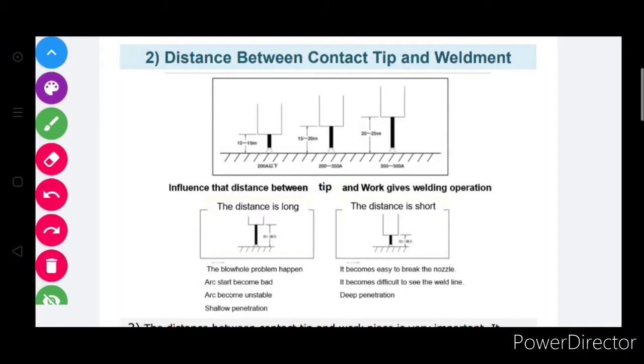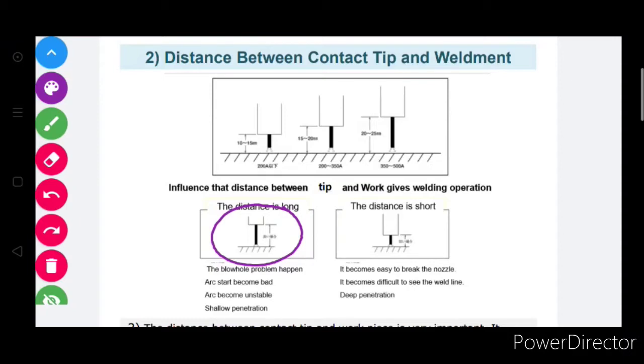The distance between tip and work influences the welding operation. Suppose the distance is long. In this situation, blowhole problems happen. You know, the shielding gas provides insulation from the environmental gas during welding. So when the wire stick length is long, proper shielding may not happen and blowholes are created.